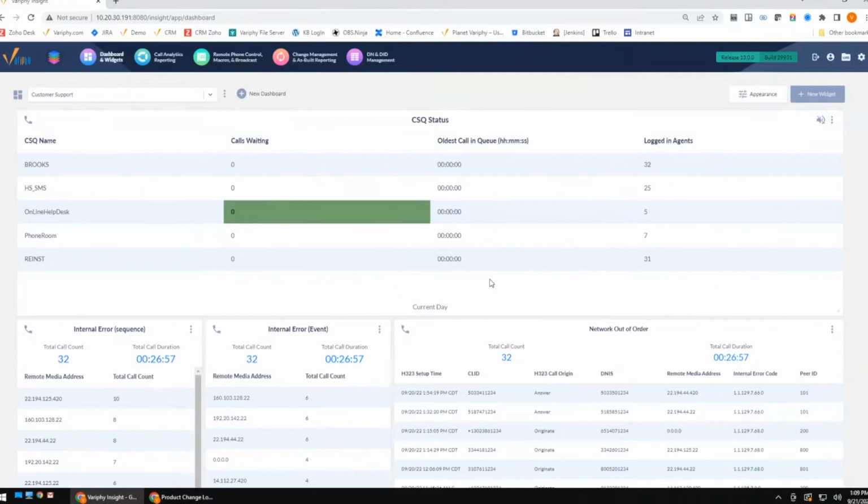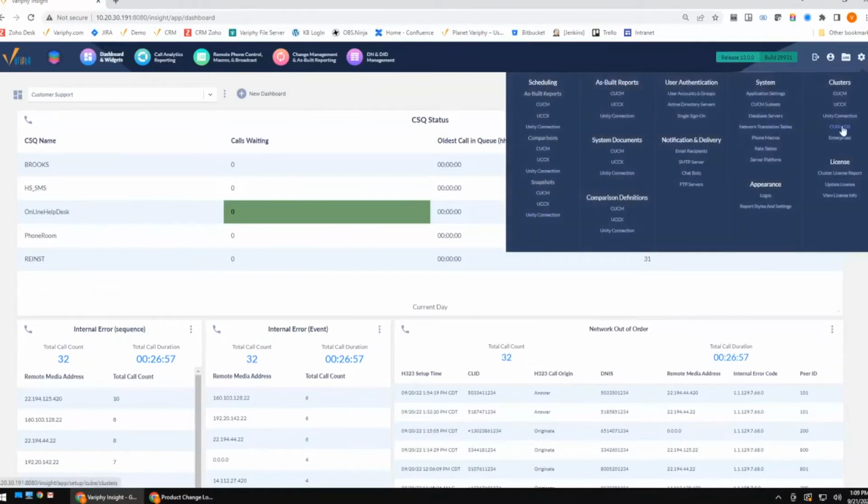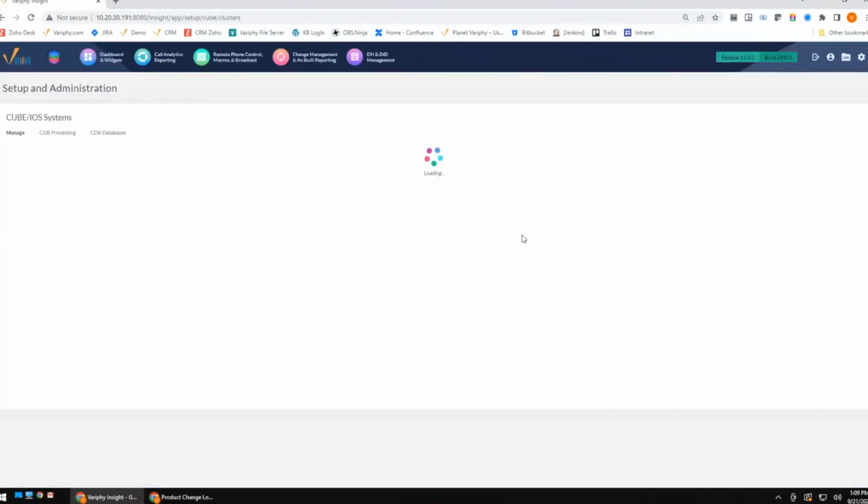The next thing I'm going to talk a little bit about, if you are running our Cube application and our Cube Analytics, is our Cube CDR monitoring. If you're familiar with our CUCM monitoring, we have the ability to alert you if you get no calls. In other words, maybe Cisco's down, or for whatever reason it stopped sending calls. You now have that same flexibility with Cube reporting as well. This is new to version 13. If you are running Cube, this is something you're going to want to enable.